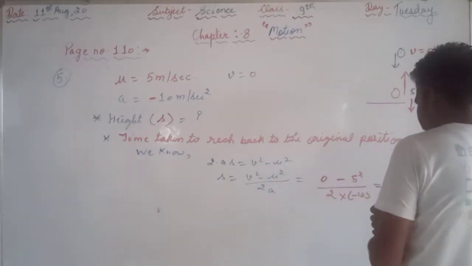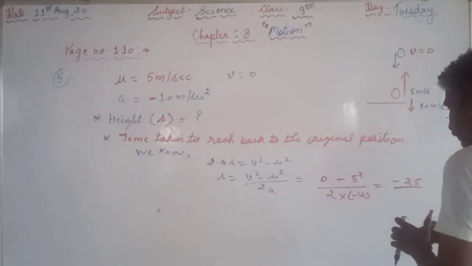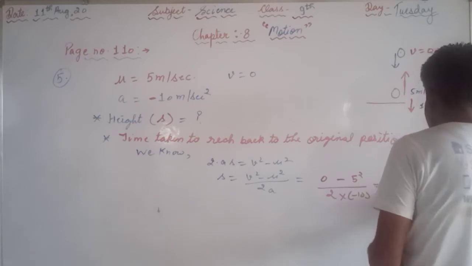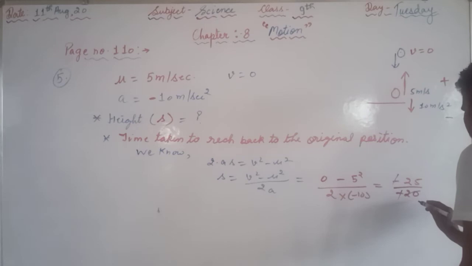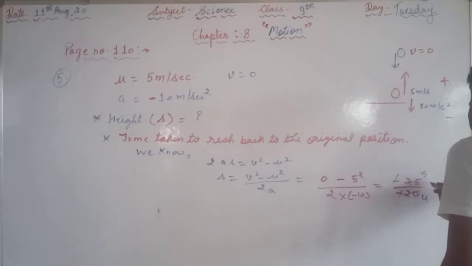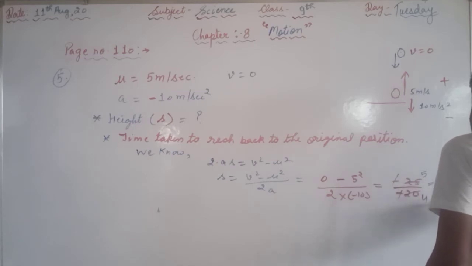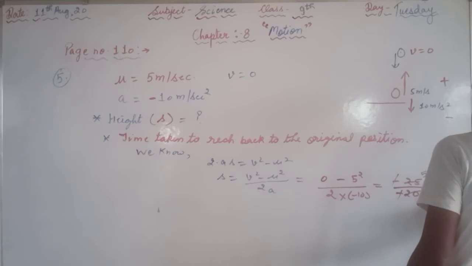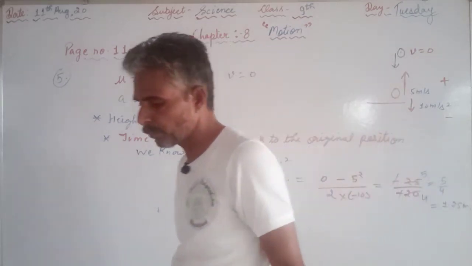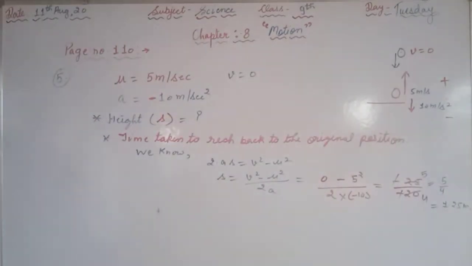So upside minus 25 and downwards minus 20. So we will cancel out minus and minus. 4 fives are 20, 5 fives are 25, that is 5 by 4, and we can write that in the decimal form, 1.25 meters. So 1.25 meters is the height attained by that stone.